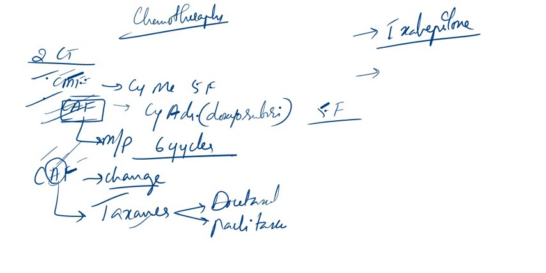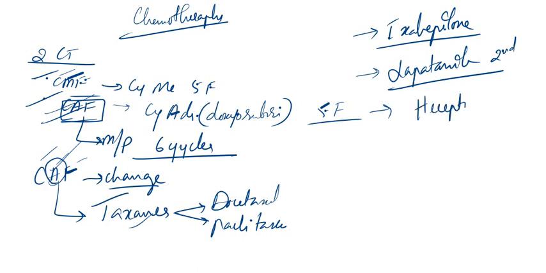Now there is another new drug which is used as the second line agent for HER2-neu positive breast cancer. What is the drug? That is lapatinib. It is used as a second line agent in HER2-neu positive breast cancer. Now what is the first line then? The first line agent is Herceptin, or trastuzumab.